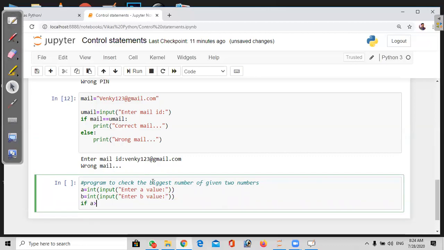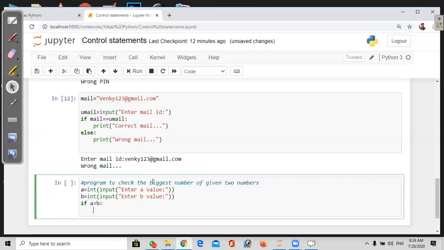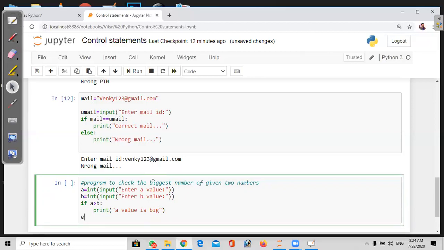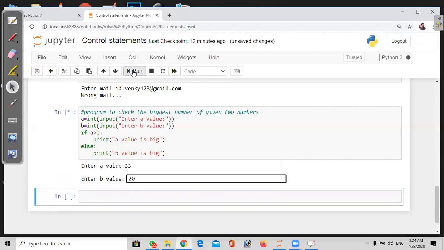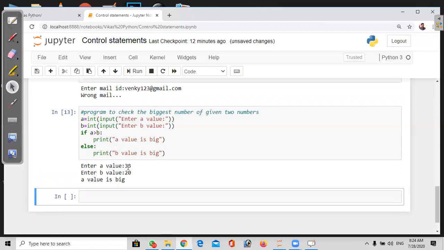If a greater than b, if a is greater than b, then we can say print a value is big. Else automatically, if a is not big, then we can say that b is the big number. So let me give that. For example, I gave a value 33 and b value 20. So a value is big, because a has 33.